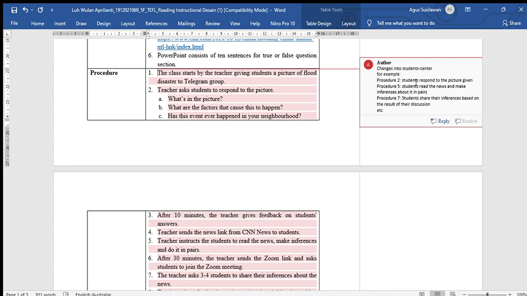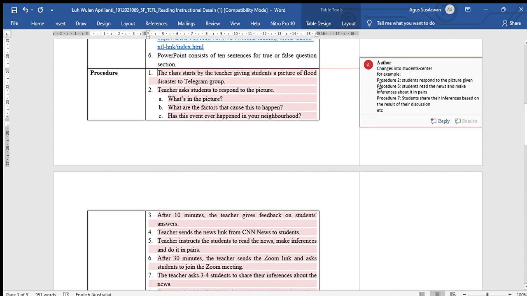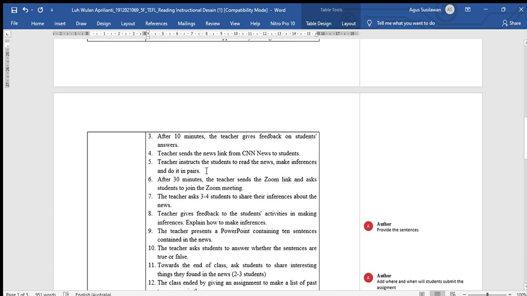For example, we can see in procedure number 2, you said that the teacher asks students to respond to the picture. I think you can replace it with: students respond to the picture given by the teacher. And also, in procedure number 5, you said that the teacher instructs the students to read the news, make inferences, and do it in pairs.